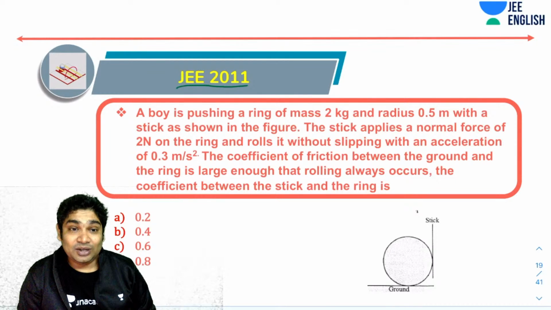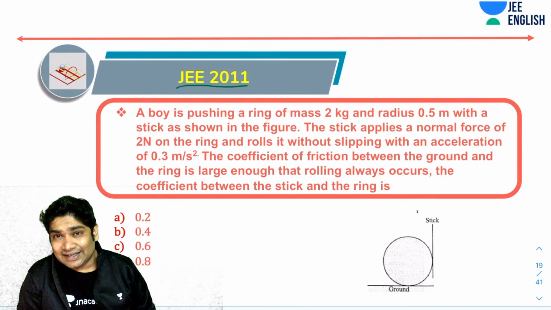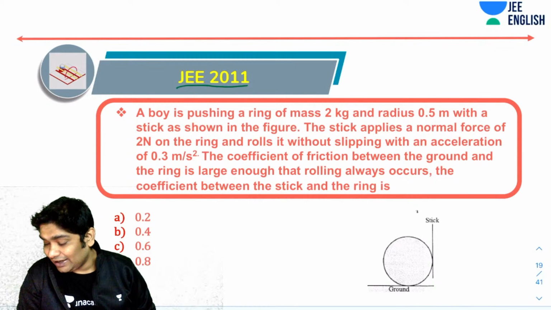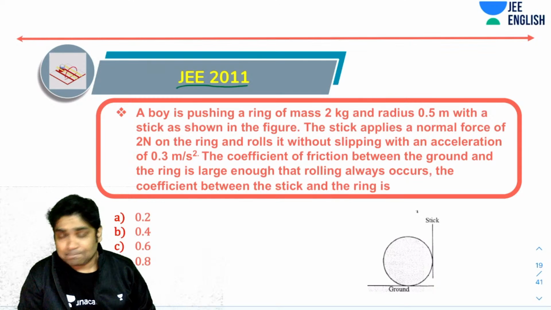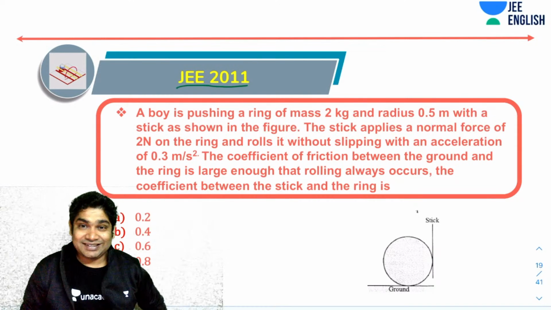Okay. So on the ground you have sufficient friction available, which will ensure that rolling on the ground will always occur. So you have to find now the coefficient of friction between the stick and the ring. And here are your options. Again, this was an integer type question. I think you have to find 10 times mu, so that would have been an integer. These are your options: 0.2, 0.4, 0.6, or is it 0.8? Think about this, and let's see.